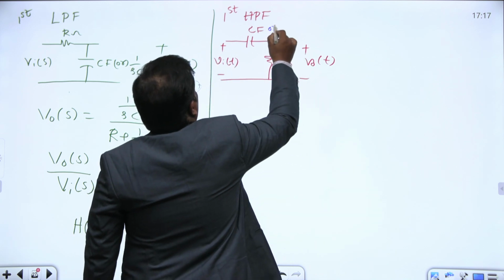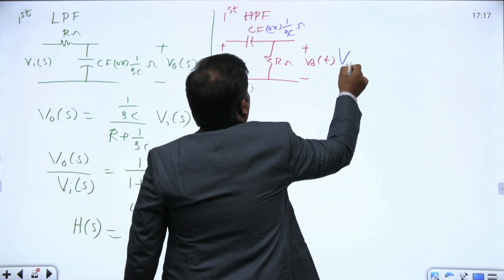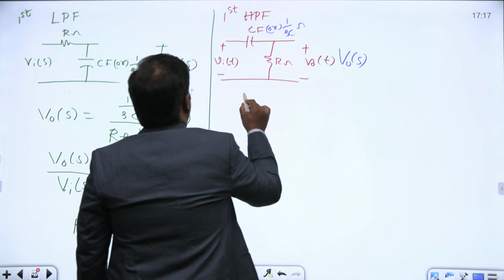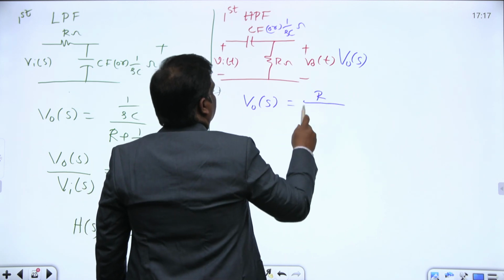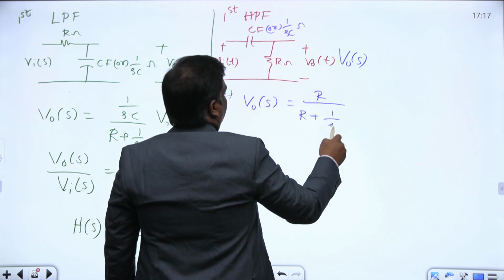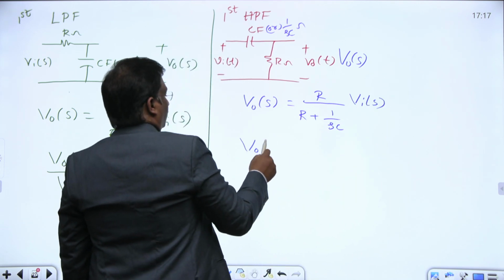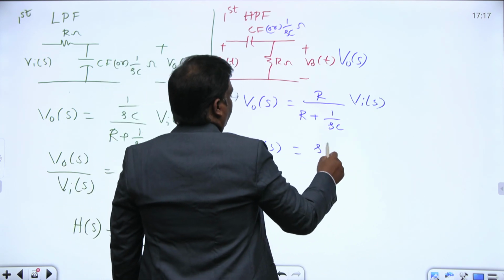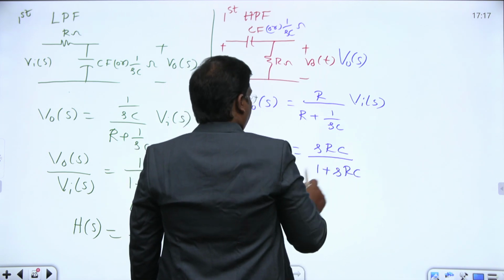If I convert it into s domain, 1 by sC ohms, this becomes V0(s). Tell me what is V0(s)? By the voltage division rule, V0(s) equals R by R plus 1 by sC, into Vi(s). Then V0(s) is sRC divided by 1 plus sRC, into Vi(s).